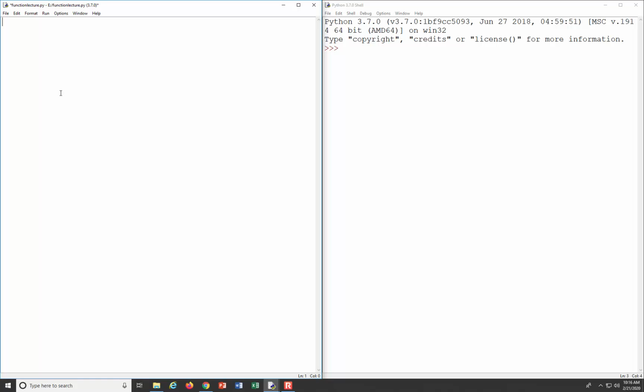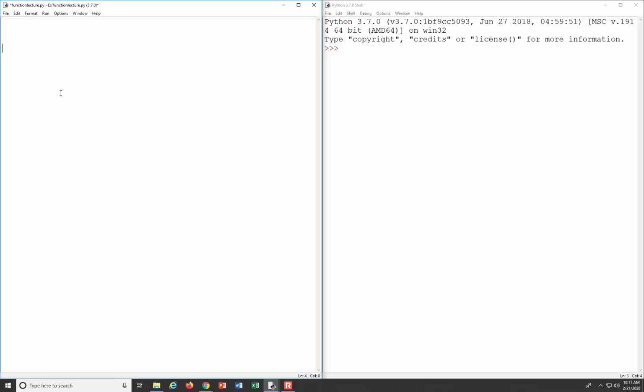Okay, so just as a warm-up, maybe let's write a function that will take in three numbers, three integers, and it's just going to average them. So it's pretty straightforward, okay? And we're going to write a function for that.